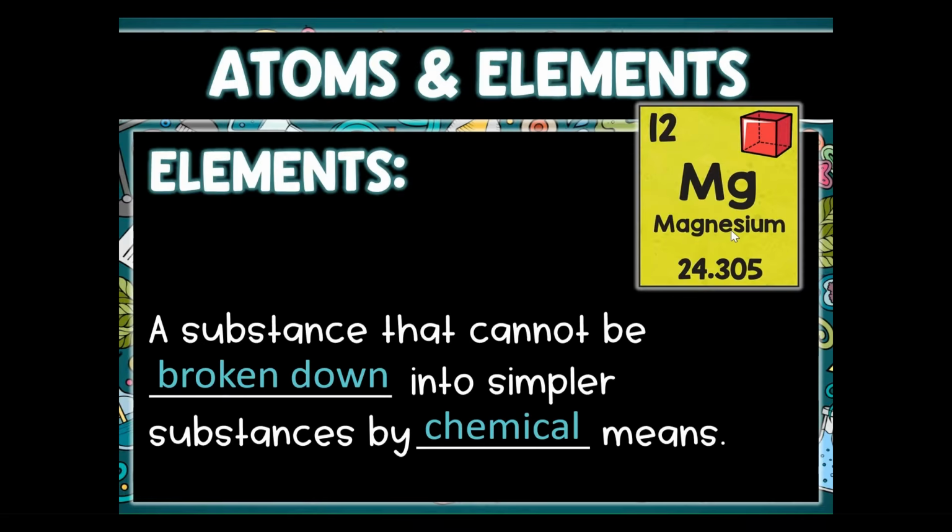It's not magnesium and aluminum. It's not magnesium and carbon. It's just pure magnesium. So it is a substance or an atom that can't be broken down into smaller substances by any chemical means. So elements is another fancy word of saying, hey, what are we just simply talking about? Are we talking about magnesium atoms? Are we talking about sulfur atoms? So, elements are things that cannot be broken down into smaller substances.